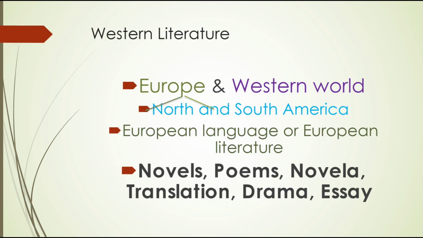To begin with, we have to understand what Western literature is. Western literature refers to the body of written work originating from Europe and the Western world, including North and South America. It includes various genres, periods, and styles spanning from ancient times to the present. It is also called European literature or the literature of the European languages of the Western world.